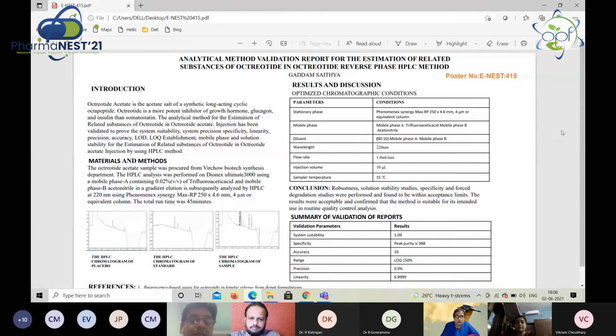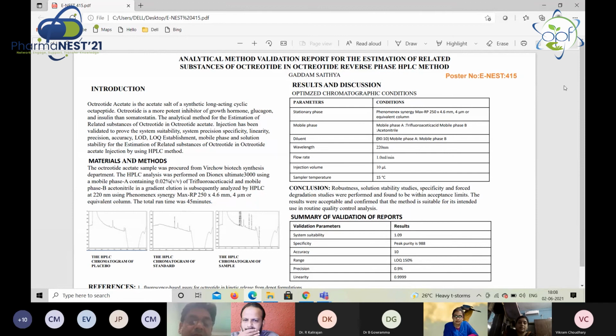For the optimized chromatographic conditions, the stationary phase is the Phenomenex Synergi Max-RP 250 x 4.6 mm, 4 micrometer column or equivalent. Mobile phase A is trifluoroacetic acid and B is acetonitrile, 90:10. Wavelength is 220 nanometers, flow rate 1.0 ml per minute, injection volume 10 microliters, and sampler temperature 15 degrees.